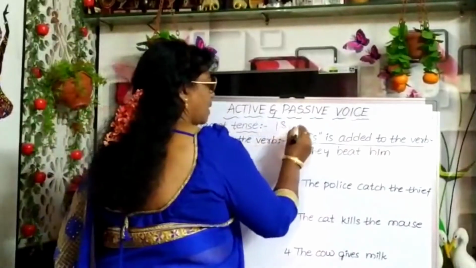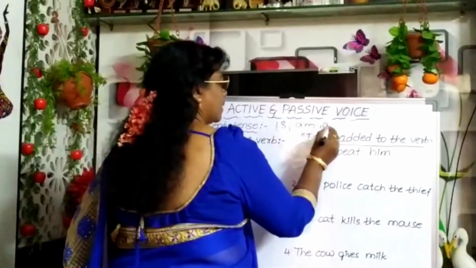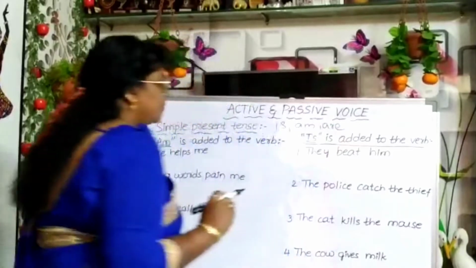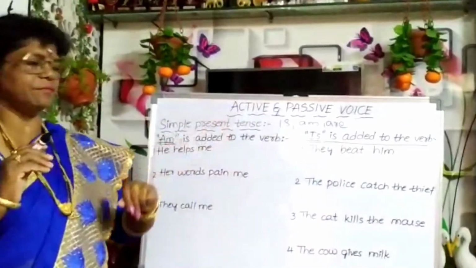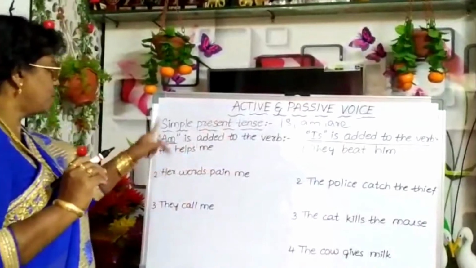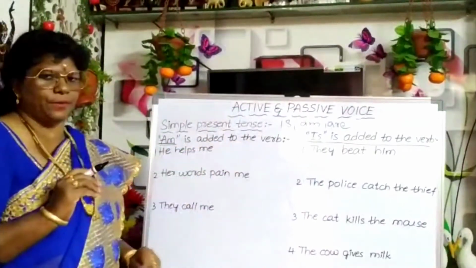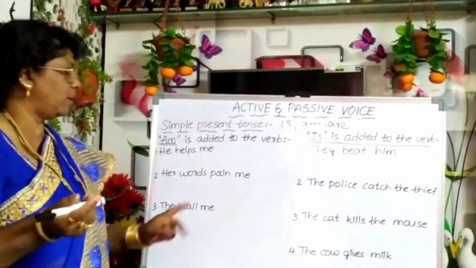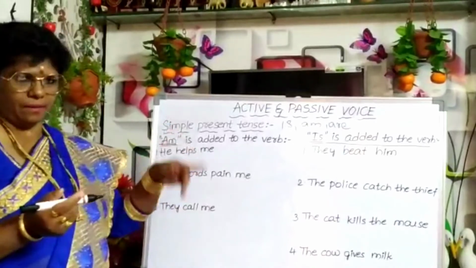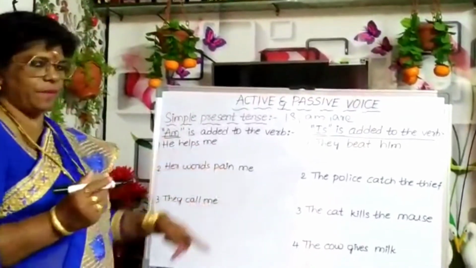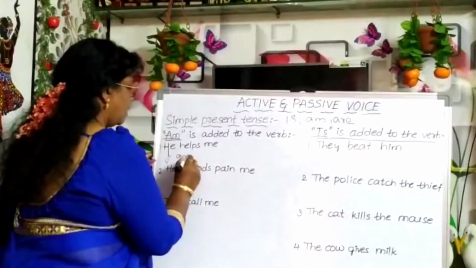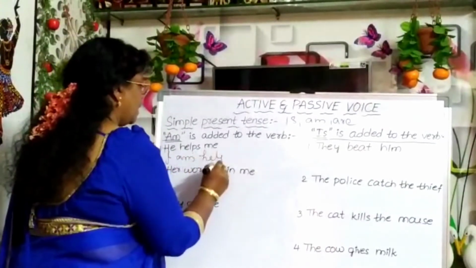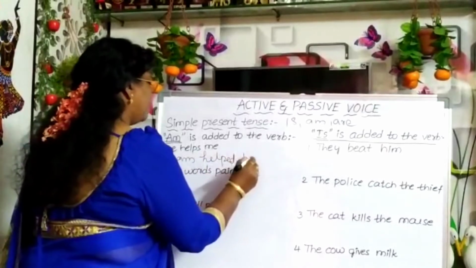Am, is, are. These three must be remembered. So first one, am is added to the verb in passive voice. He helps me. I am helped by him.